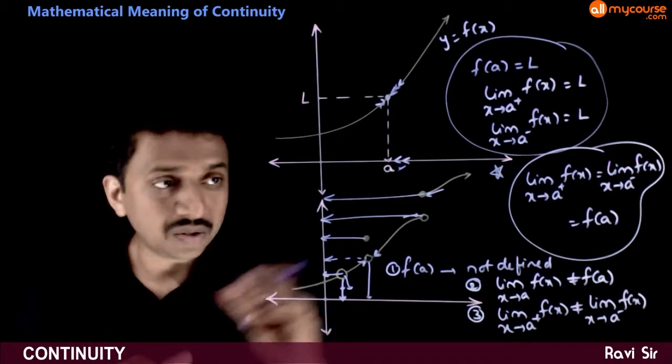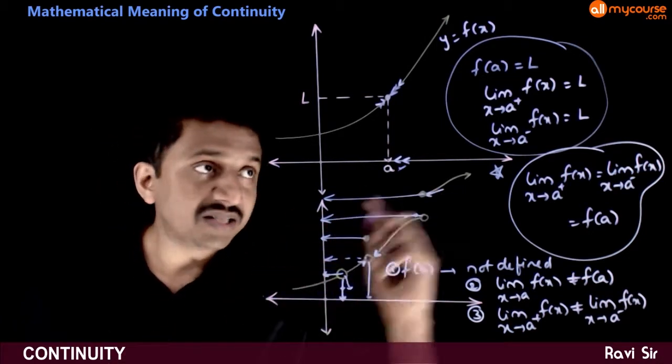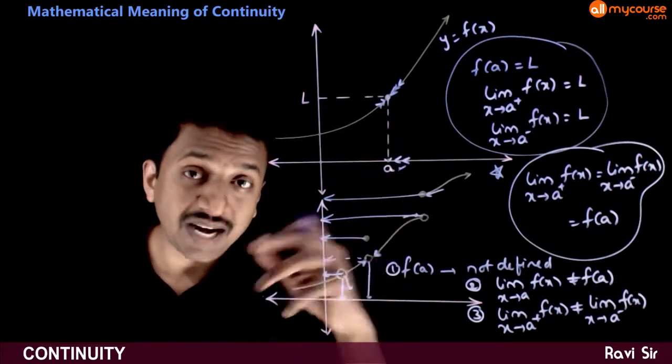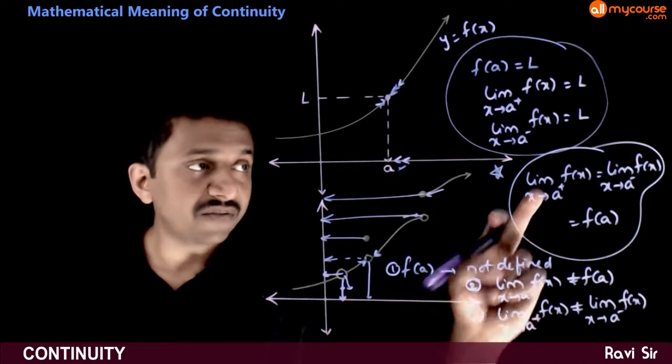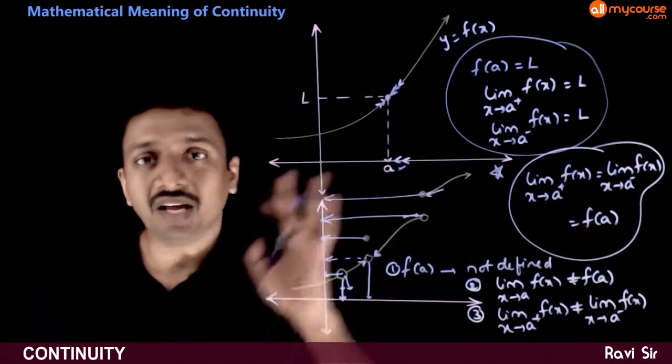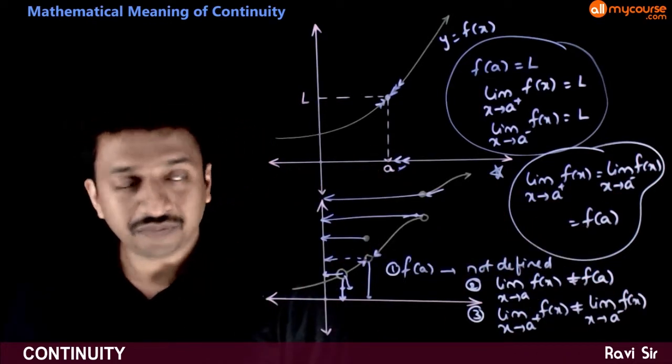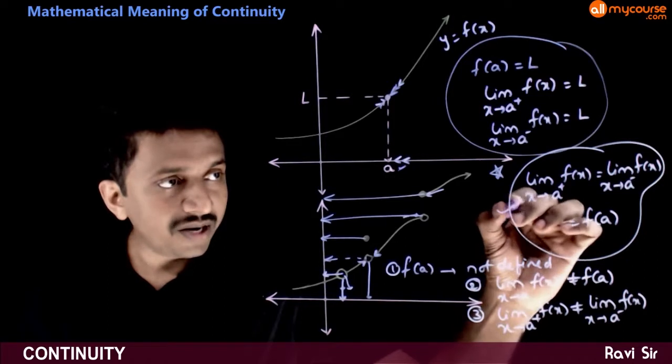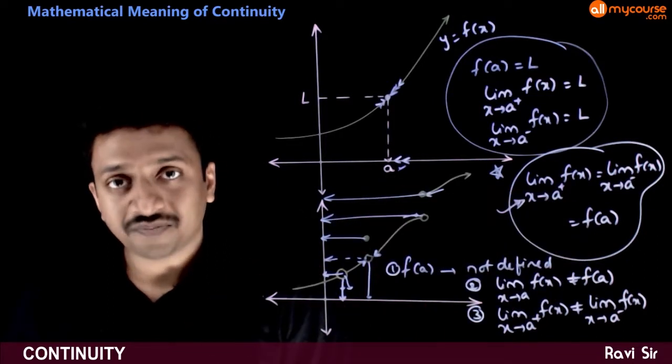Right? So for the function to be continuous, limit x tends to a plus f of x should be equal to limit x tends to a minus f of x should be equal to the functional value. This is the most important condition of this chapter.